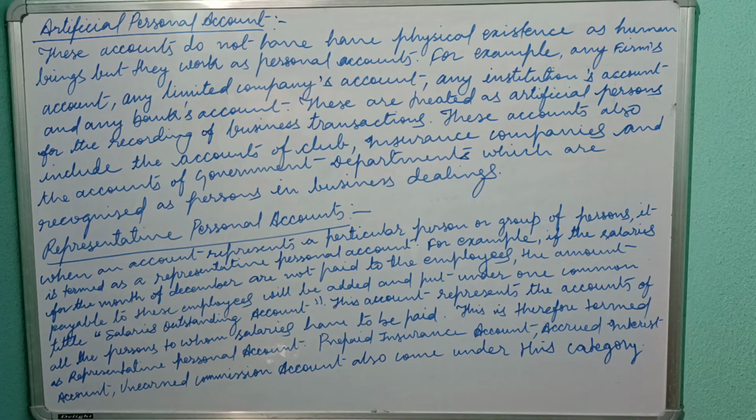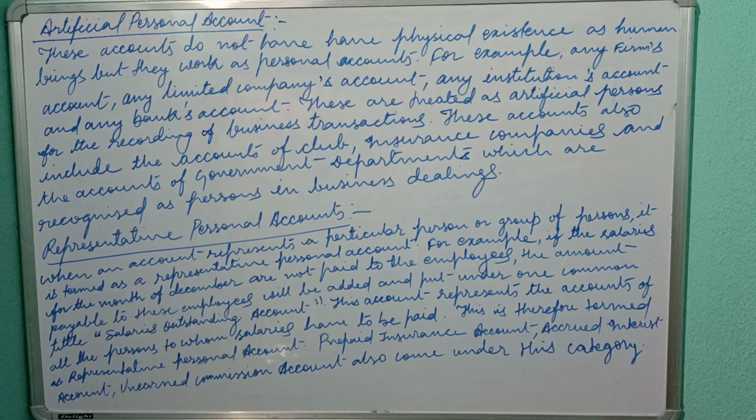While they work as personal accounts, they have no physical existence. For example, we can take any firm's account, any limited company's account, any institution's account, any bank's account. These are the artificial persons for the recording of business transactions.